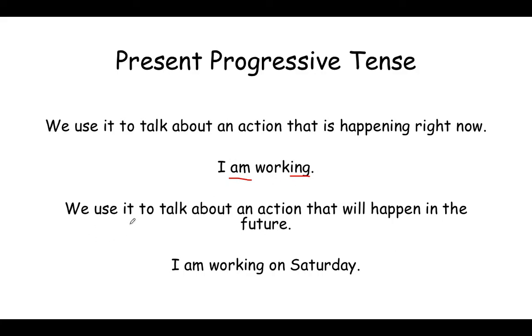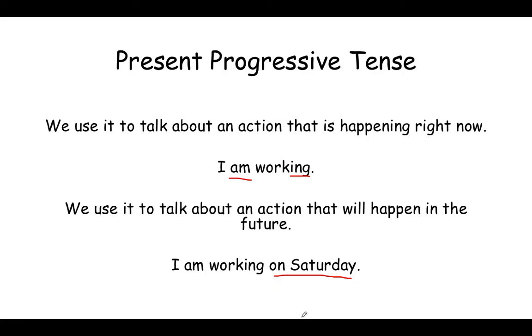But we also use it to talk about an action that will happen in the future. So you could say, "I am working on Saturday." This sentence just says, "I am working." This one says, "I am working on Saturday." So this sentence is talking about the future because it has "on Saturday" in it.